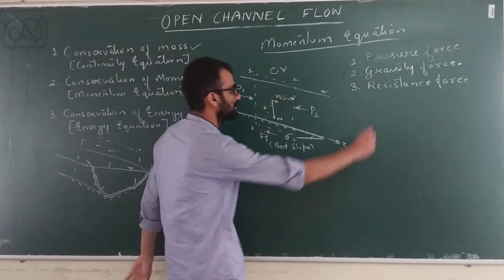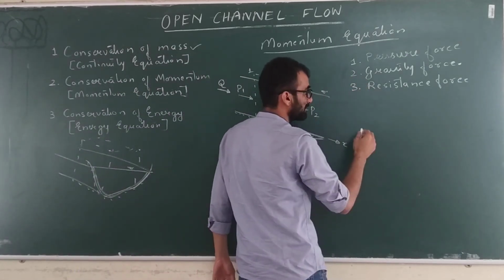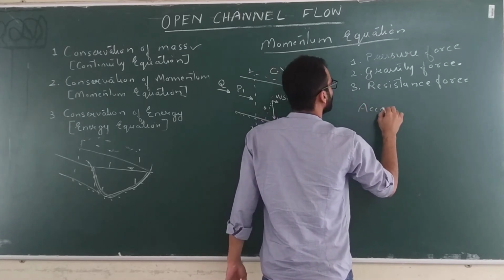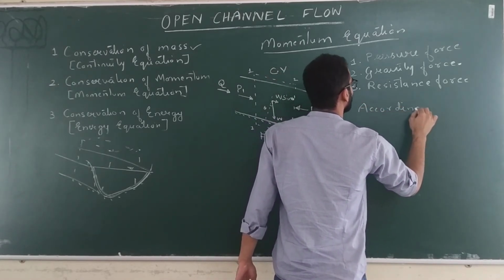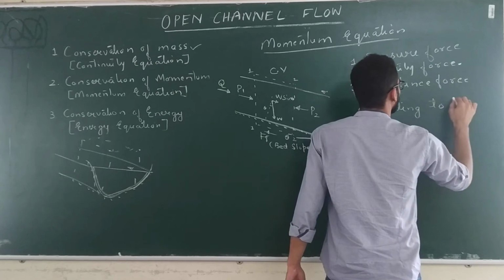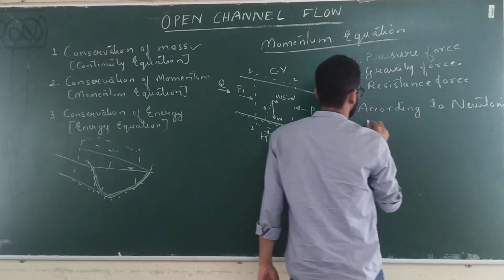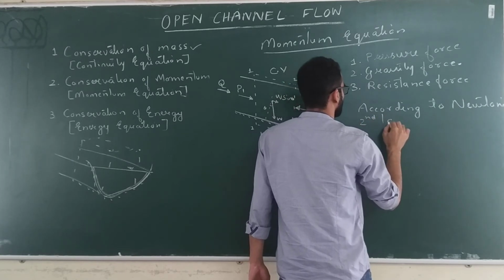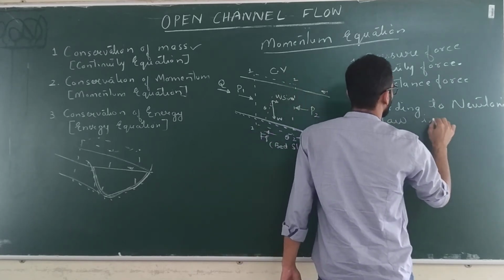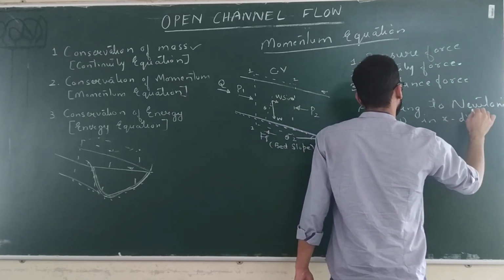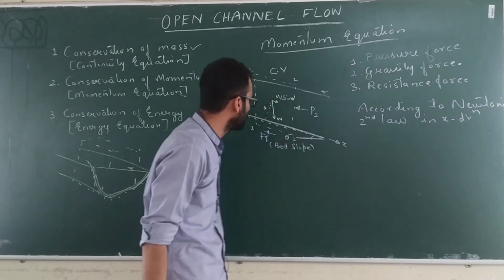Now if you apply Newton's second law of motion in x direction, or flow direction, you can call it any way.